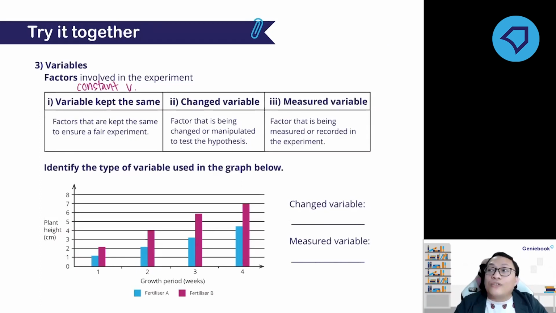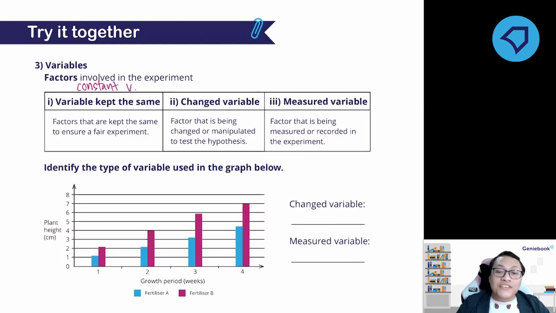So in order for your experiment to be a fair test, you need to know which variables need to be changed, which variable needs to be measured, and which variables need to be kept the same throughout the experiment. So that is what a constant variable is.